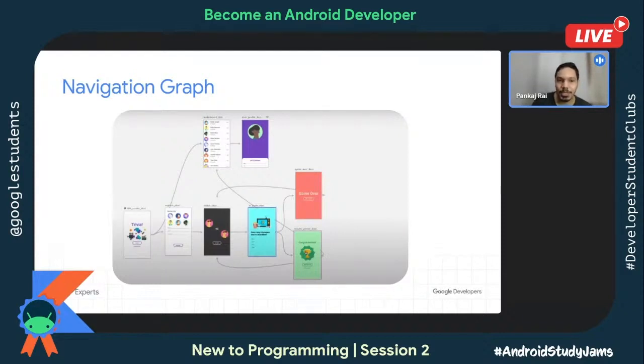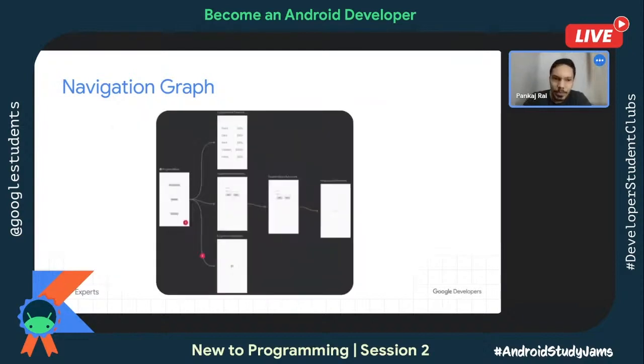So the arrows which you are seeing on this UI panel itself say that if I'm in this particular fragment, then on a click of a button, which fragment I'm going to. All those things are now defined directly as a navigation graph. So the navigation graph is extremely handy and useful.